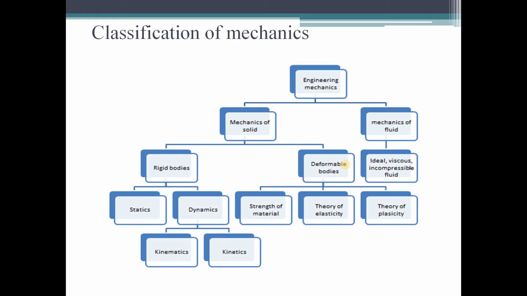Again, the mechanics of rigid bodies can also be classified. Not only the mechanics of rigid bodies, the mechanics of fluids, mechanics of deformable bodies, and mechanics of rigid bodies can also be classified into two types. One is statics and another one is dynamics. Okay. In the definition of mechanics, we have already come to know that bodies may be either at rest or they may be in motion. So based upon that condition, we are going to classify the mechanics as statics and dynamics.